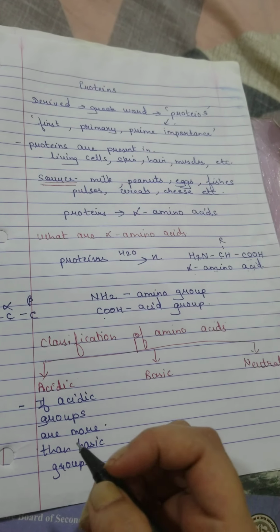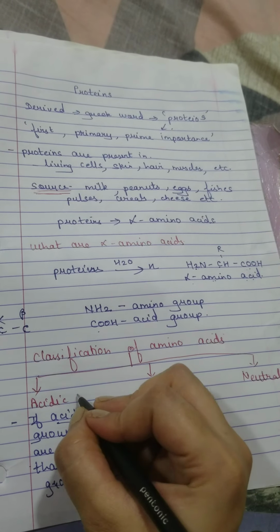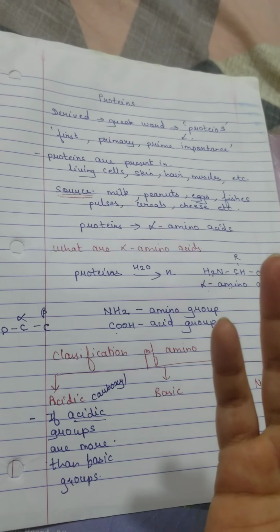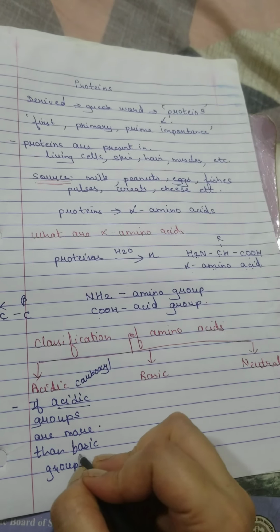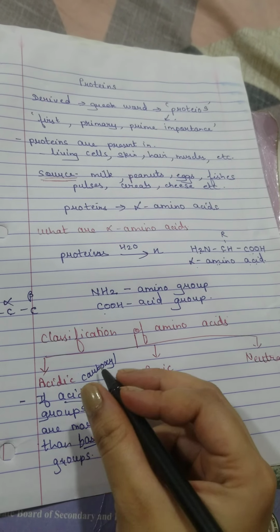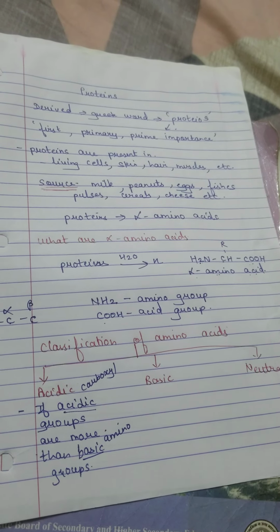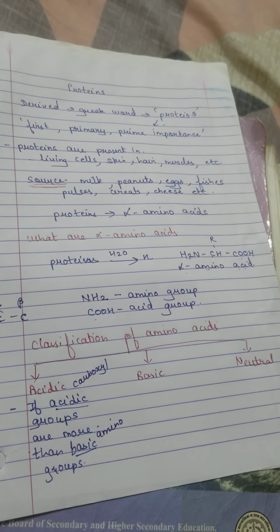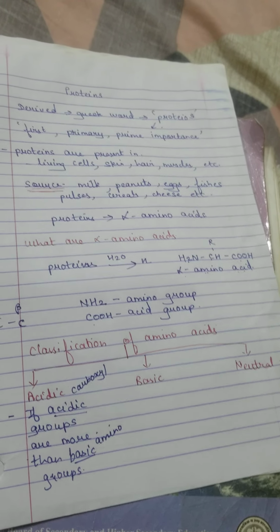Or a better word, in place of acid you can say carboxyl groups. No problem even if you say that. And in place of basic, you can write amino, because an amine is a base and carboxylic is going to be the acidic group, because there is a proton there, H+ in COOH, that H+ can be donated.